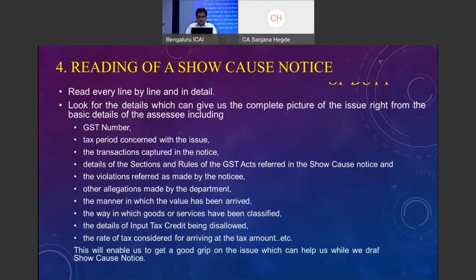Once the agreement is frozen, that yes, you are going to respond for the assessee, you are going to represent, you have to start working on that particular file. Reading a show cause notice. How do you read a show cause notice?